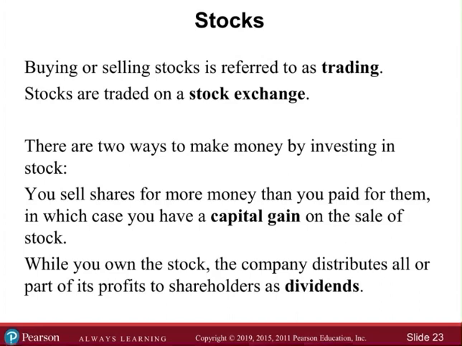So let's see. Buying or selling stocks is referred to as trading. Stocks are traded on a stock exchange. There are two ways to make money by investing in a stock. You sell shares for more money than you paid for them, in which case you have a capital gain on the sale of the stock. While you own the stock, the company distributes all or part of its profits to shareholders as dividends.